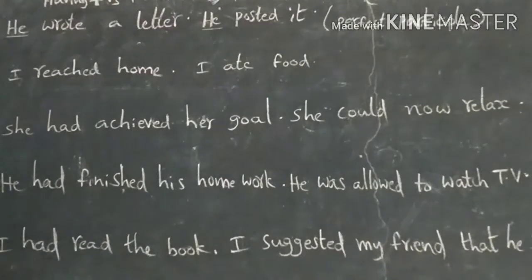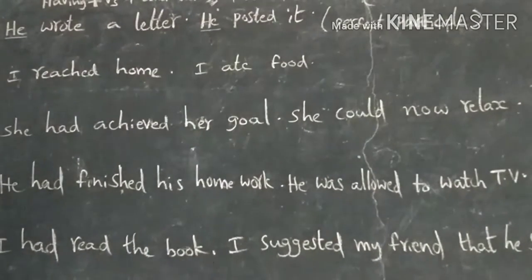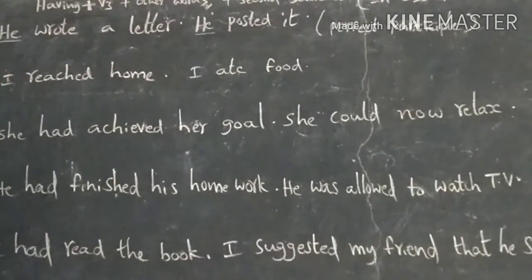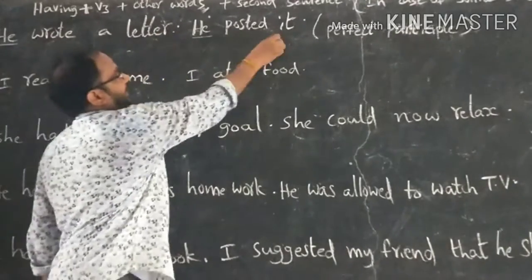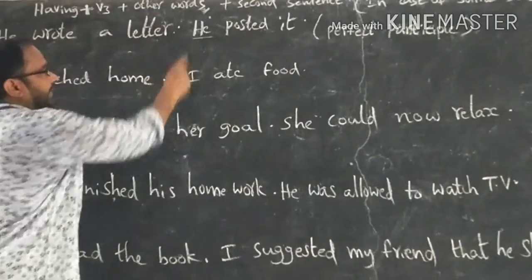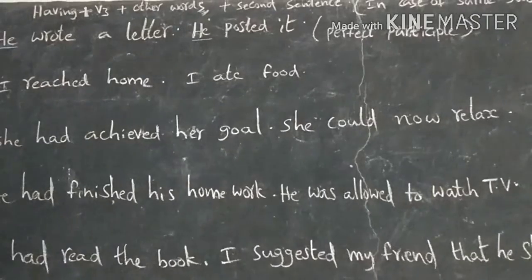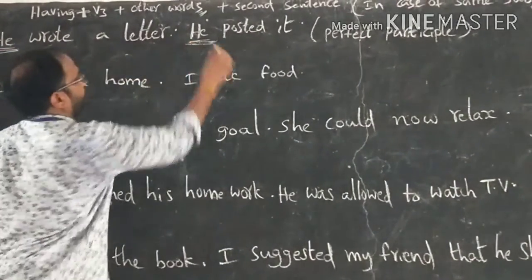Okay. We can see some more examples, please. He wrote a letter. He posted it. Combine these two sentences into one using perfect participle. Here, subjects are the same.